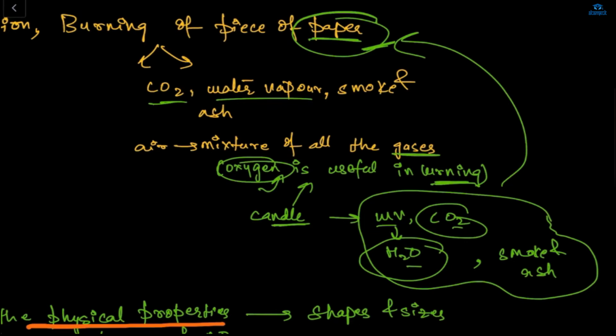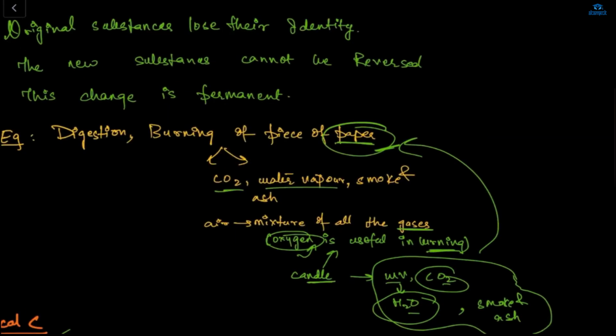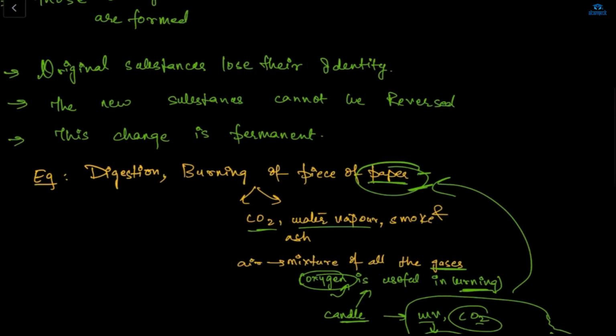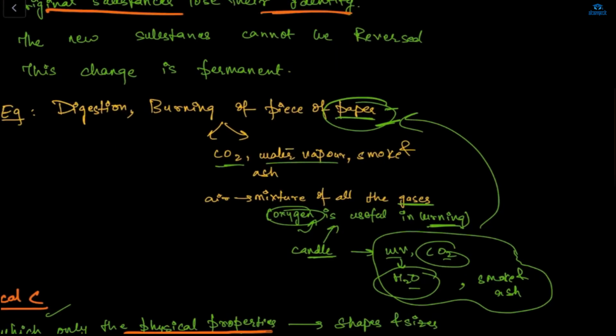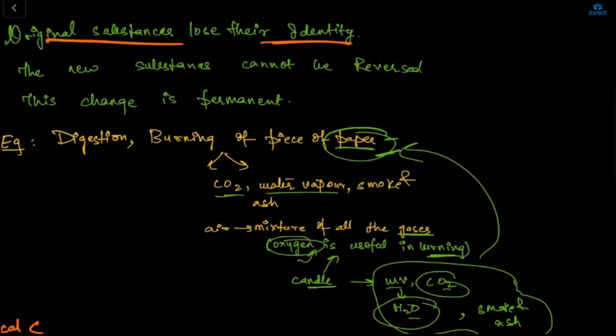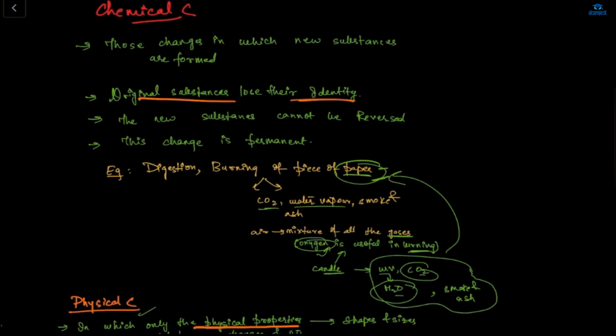So this change is irreversible. Only if I'm burning this paper, only the new substance is forming. The original substance, my paper here, loses its identity, right? It's converted into smoke, ash, carbon dioxide and water vapor. And this change is a permanent change, right? It won't be reversed, right? Yes, ma'am.